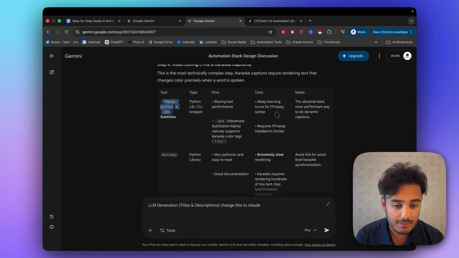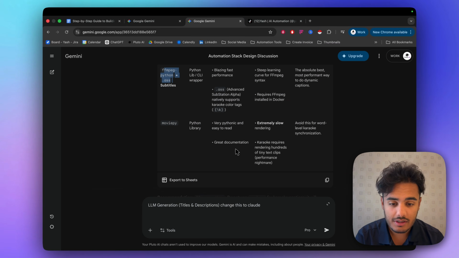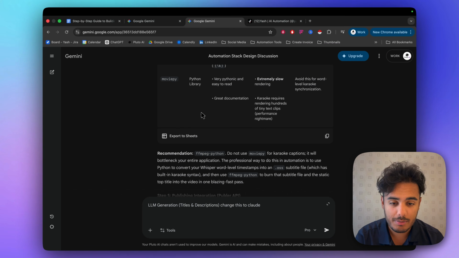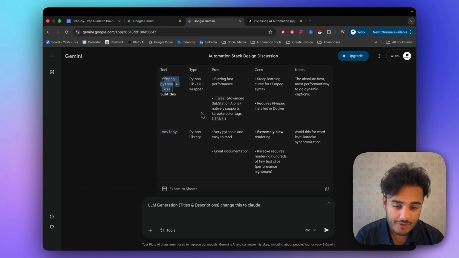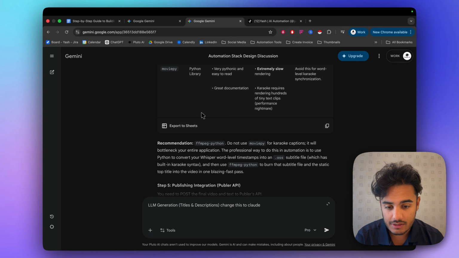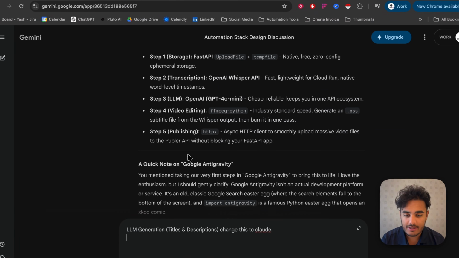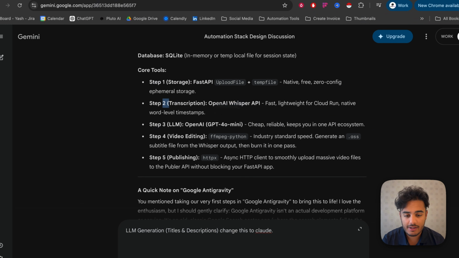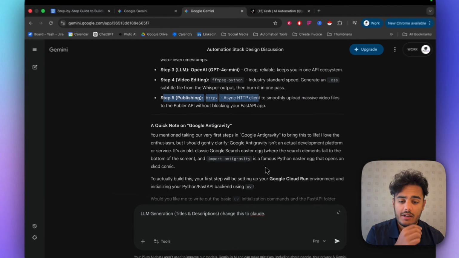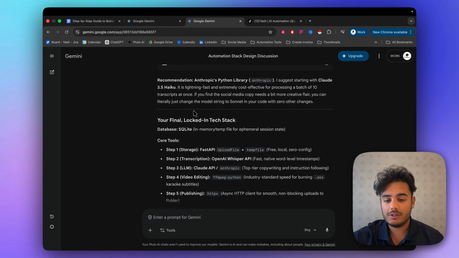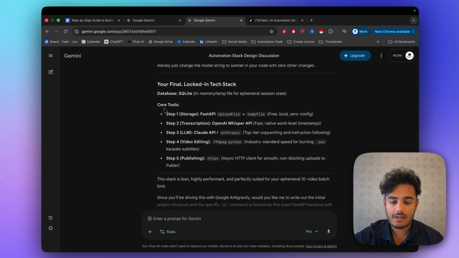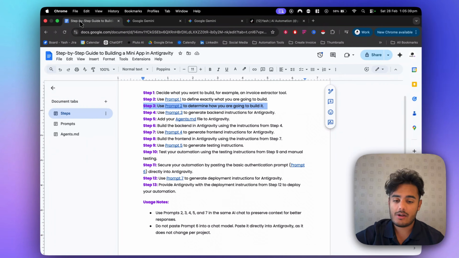Blazing fast performance, steep learning curve, this is all great. I don't want to use MoviePy. Let's use, FFmpeg or MoviePy? Let's decide. So I think everything else is good. We're using FastAPI, transcription is fine. This is the only thing we're changing, the LLM. Video editing is all good. The publishing is all fine. Okay, perfect. We have the full tech stack locked and loaded. Everything looks perfect. And now let's go to the next step.